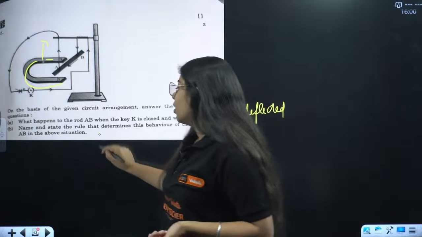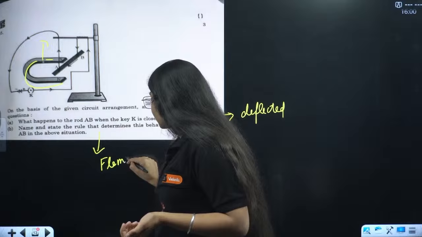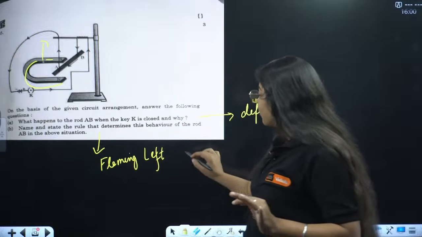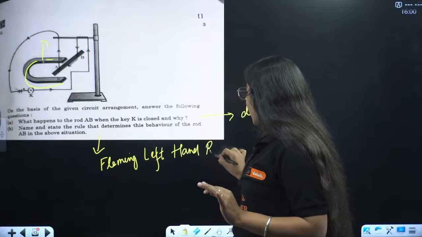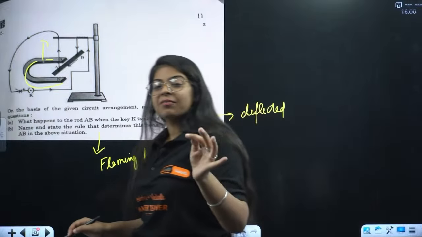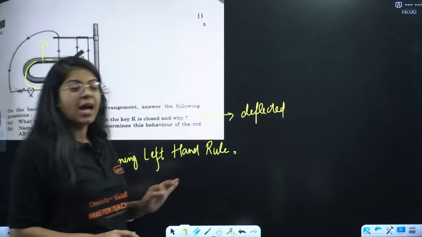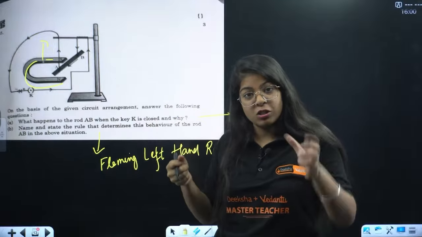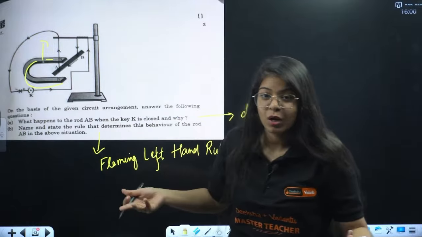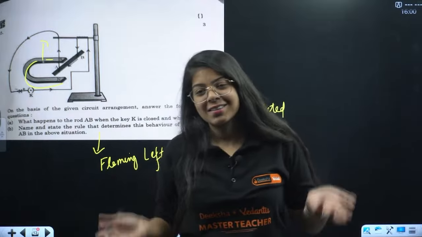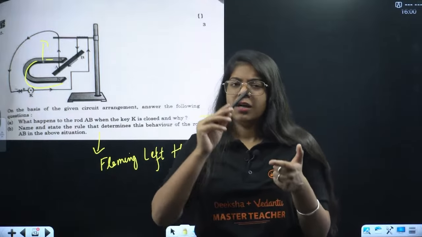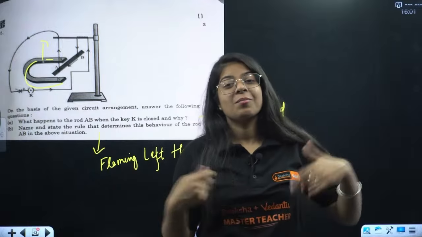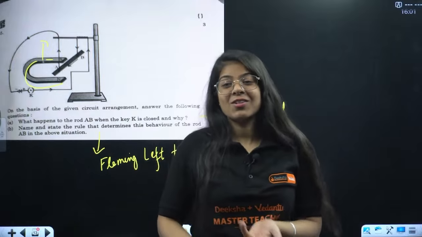Name and state the rule. Beta, I told you yesterday they will ask you directly to state the rule, which is Fleming's left hand rule. I told you the statement of Fleming's left hand rule is very, very important. Since it is experiencing force, from the F of force we know it is Fleming's left hand rule, which says that the index finger points in the direction of magnetic field and the middle finger points in the direction of current, and thus the thumb gives the direction of force.